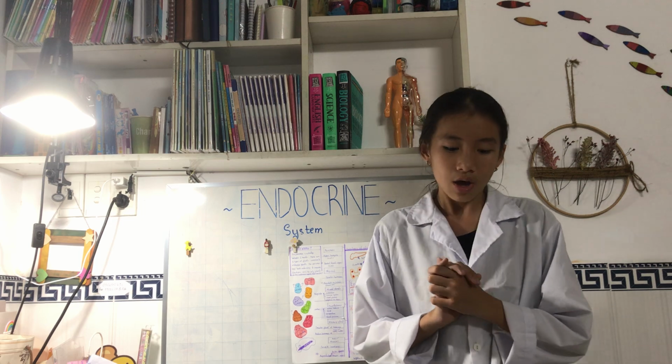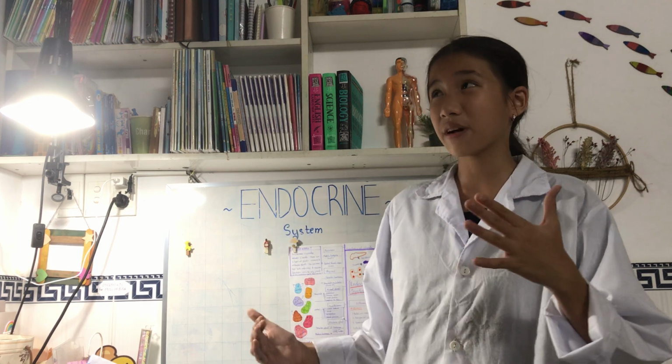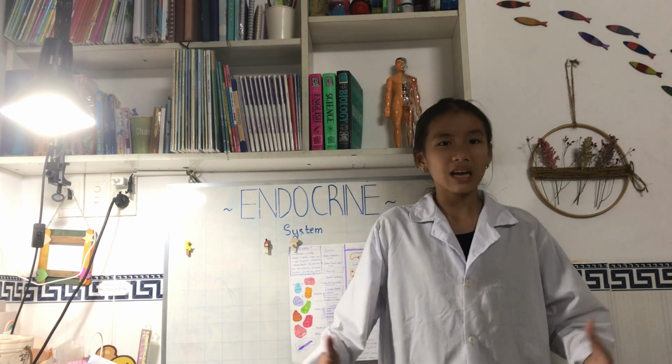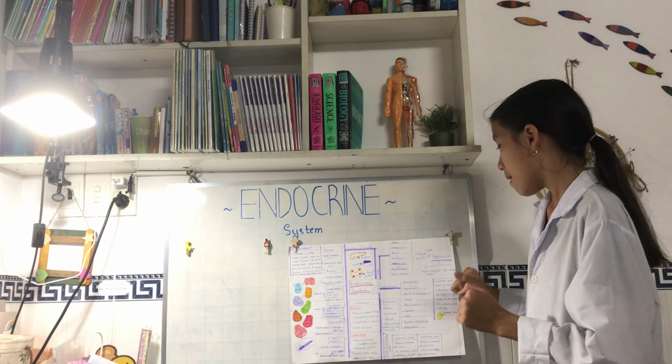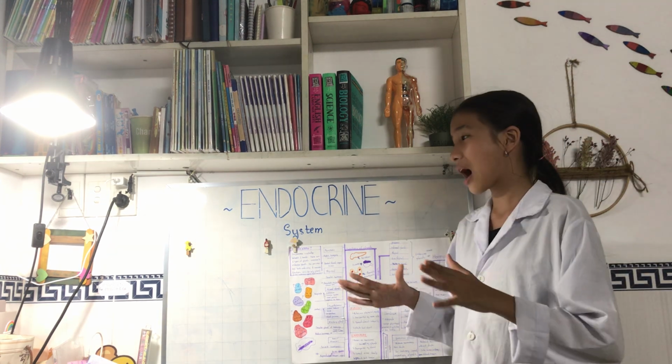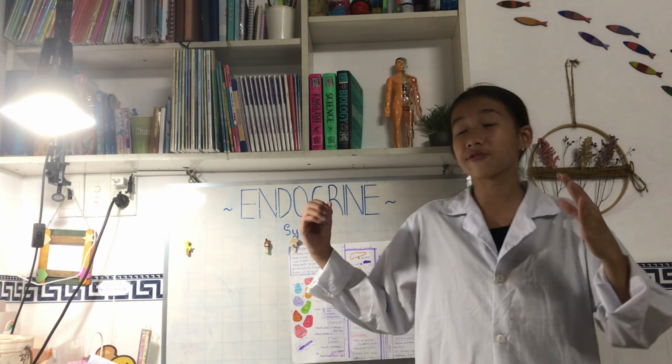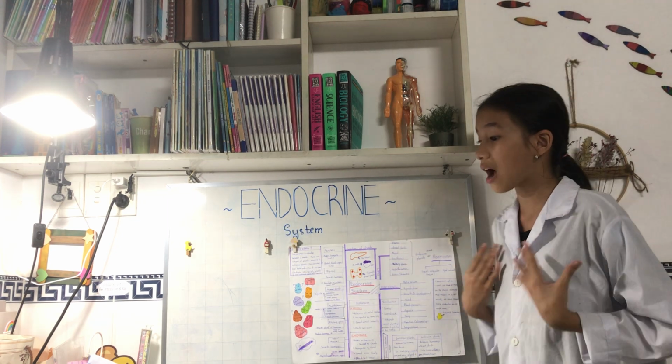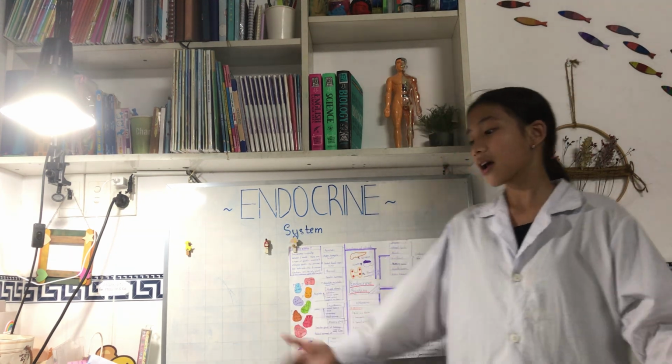Though hormones may make us moody at times, especially for girls when they get their period, they do help us with various bodily functions that help us to survive and be who we are.